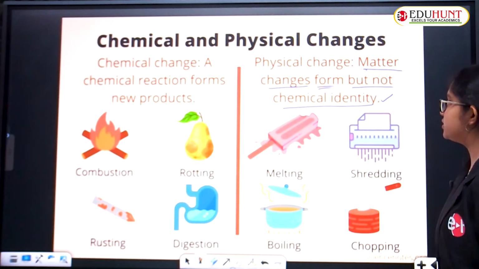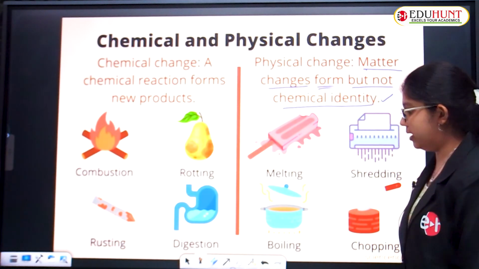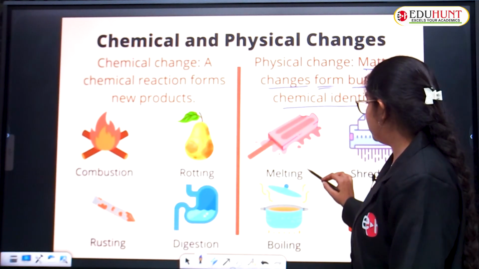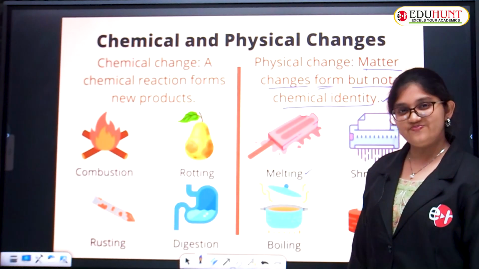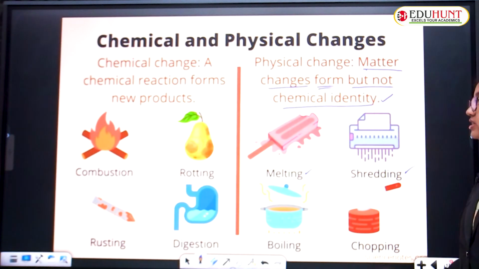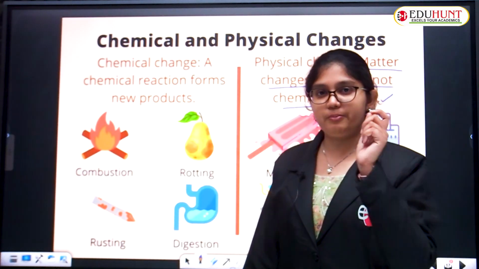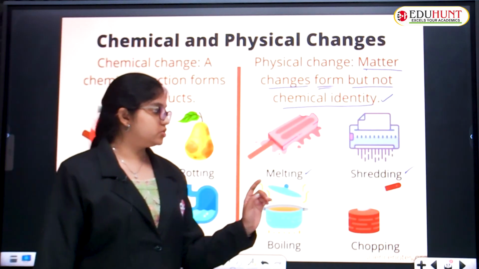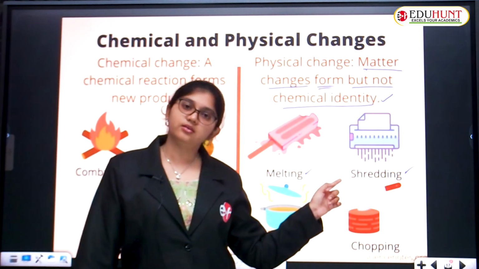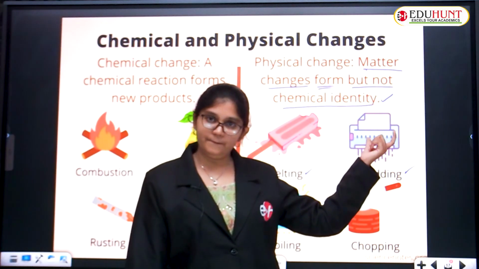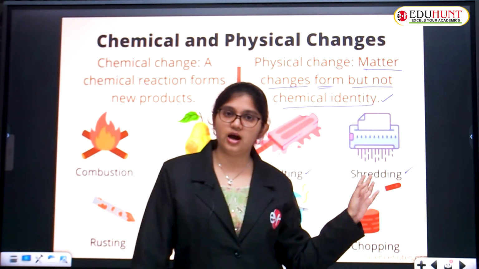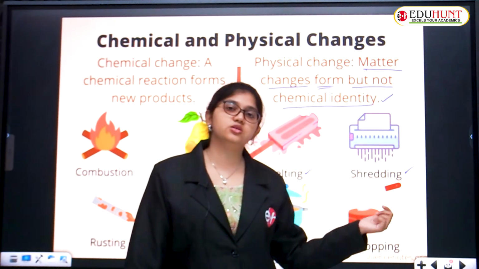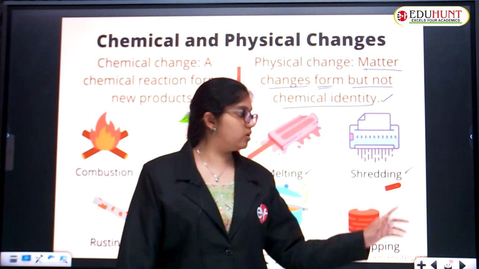Yes. So now we have examples here. Melting. Melting means from solid to liquid. You can observe the melting of an ice cream. And next, shredding. Shredding means when you put paper in a machine, the paper comes out in small pieces. That is called shredding. So shredding is an example of a physical change. Why? This is paper, and after cutting that is also paper. There is no new substance formed, only the size changes. That is also an example of a physical change.